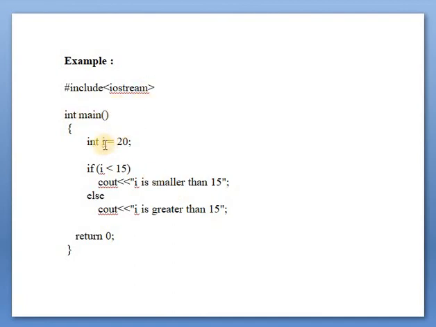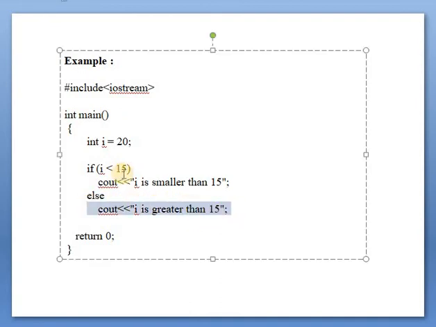Now we will see one example. See here, integer i is 20. If i is less than 15, it will print i is smaller than 15. Else, if this condition is false, it will print i is greater than 15. Now see here, i is 20. Is 20 less than 15? Is it true? No, it is false. So it will print i is greater than 15, that is, 20 is greater than 15.